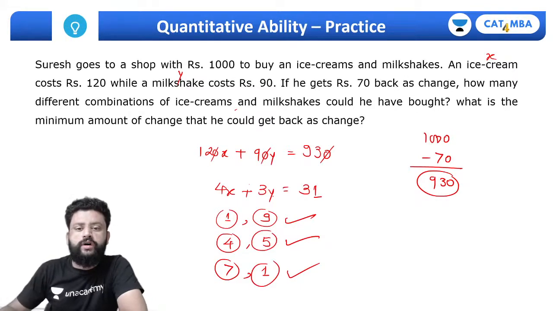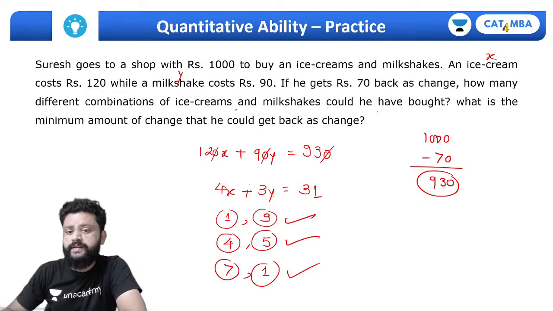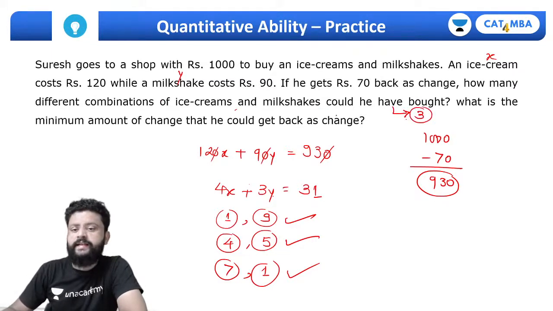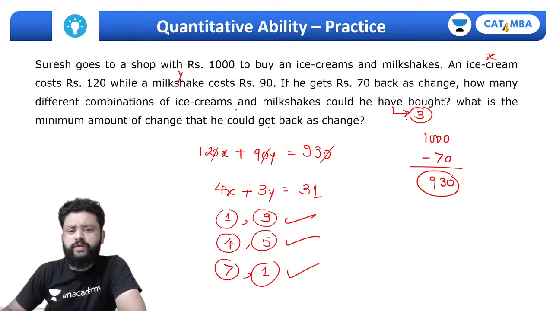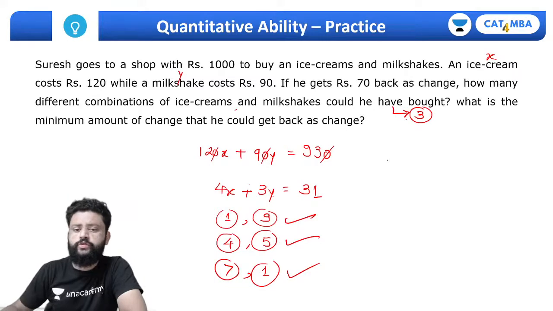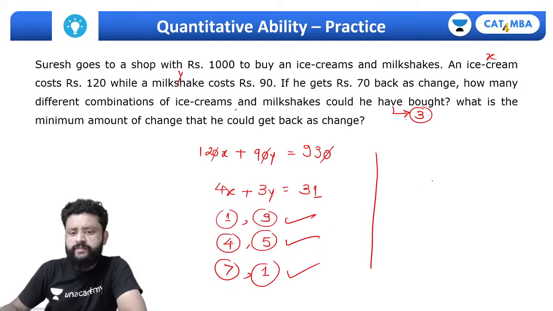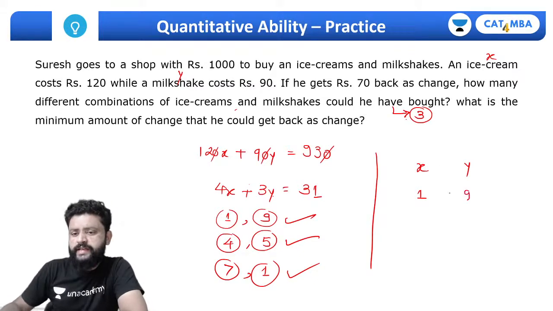So how many different combinations of ice creams and milkshakes could he have bought? The answer is 3. And the next question: what is the minimum amount of change that he could get back? I do have one trick to solve this question quickly. Take any one of these combinations. Let's say he bought 1 ice cream and 9 milkshakes, and